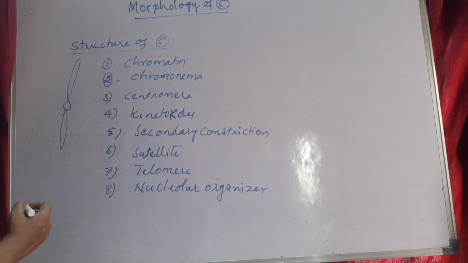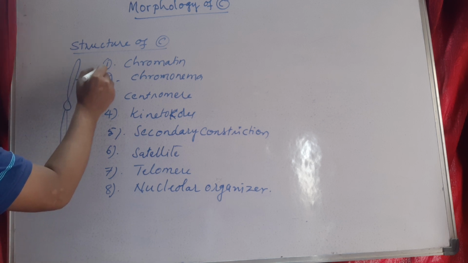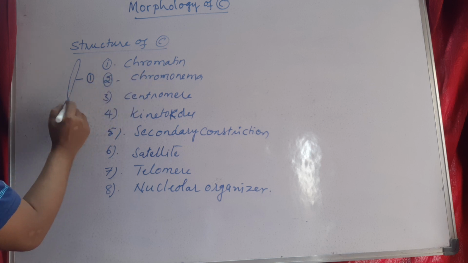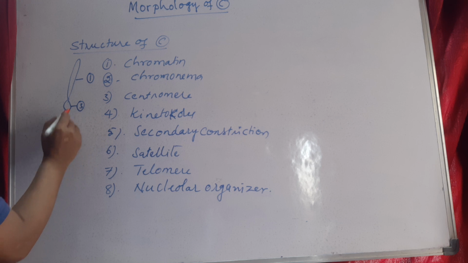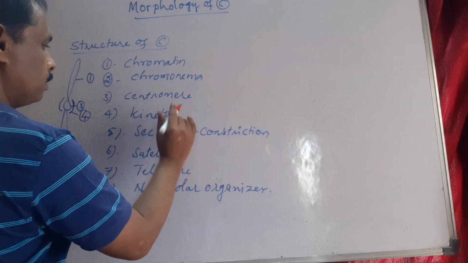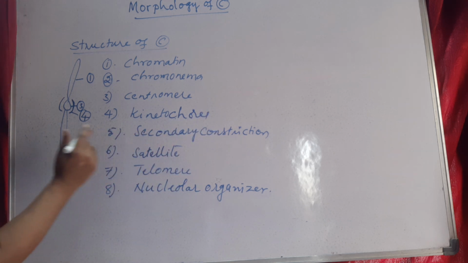So what are those different parts? Let us look at this. Chromatin, this is the first part. This is also called second part, chromonema. Third part is centromere. Fourth part, here we have protein discs, called kinetochores. Fifth, secondary constriction.